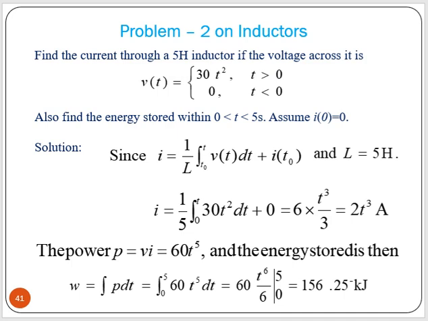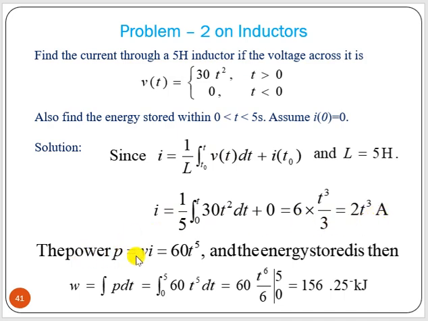Now find the current through a 5 Henry inductor if the voltage across it, v(t), is given. We know the current is 1/L integration of v(t) dt plus i(t0). Here i(0) is 0, so this term is 0. The energy stored from 0 to 5 seconds we have to find out. So first we have to find i, then we can find the energy. So i is 1/L, where L is 5 Henry, v(t) is given, then you integrate and we will get the value of i.